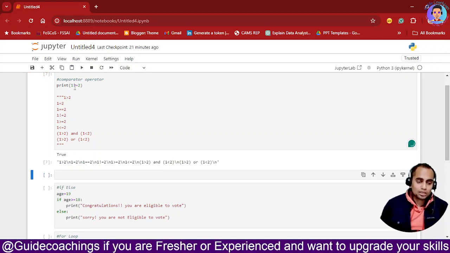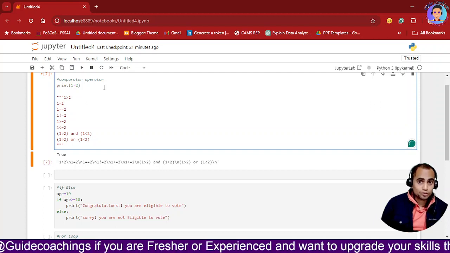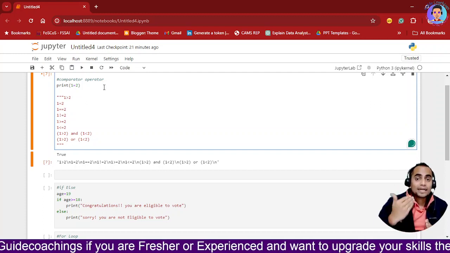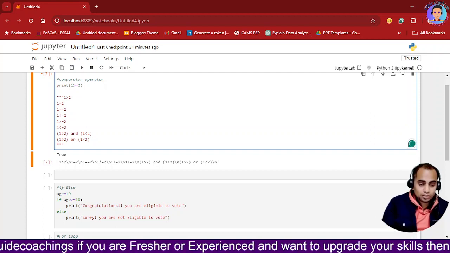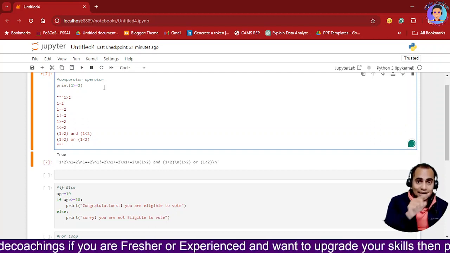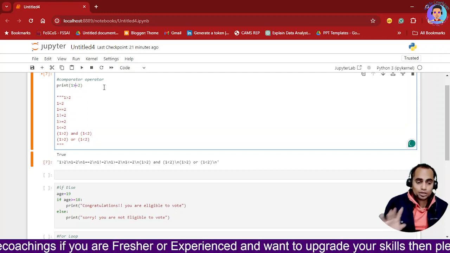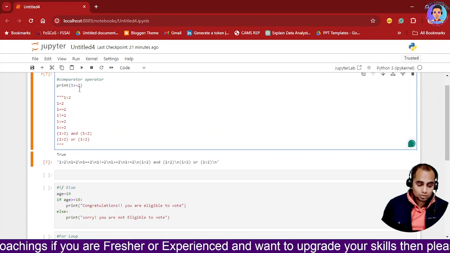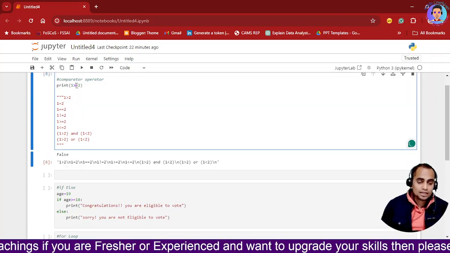Then we have 1 is greater. Now again, one more important lesson for you, whenever you are checking greater than equals to, this is how you should write it. First greater than and then equals to. The syntax will always be greater than equals to. It will not be equals to greater than, it won't work like this. So if I say 1 is greater than equals to 2, that is false. So I'm getting a false result.